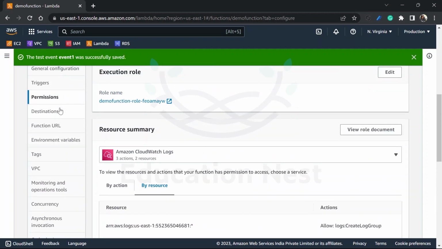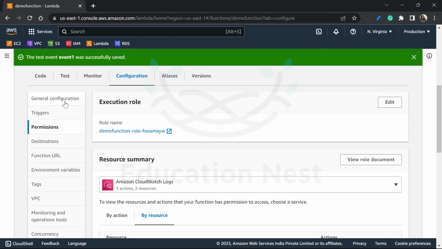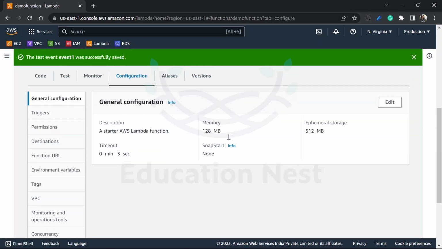Next, one more important thing I wanted to show you here. Under general configuration, you can see that the timeout is 3 seconds. This timeout can go up to 15 minutes. The memory allocated right now is 128 MB, but it can go up to 10 GB.